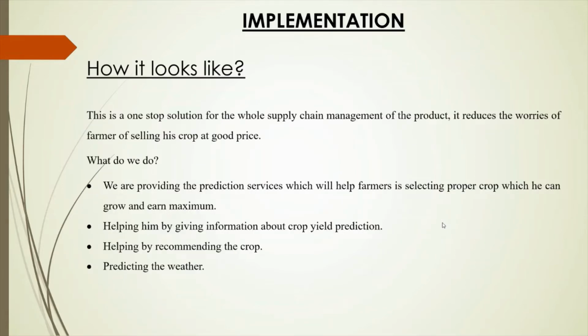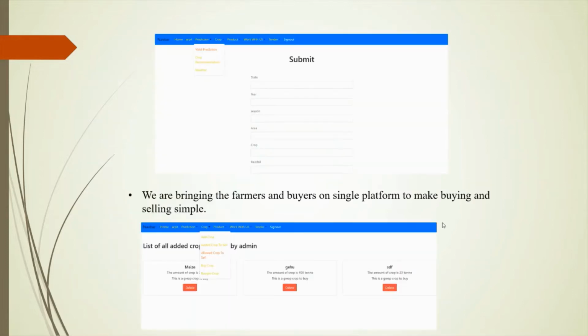Implementation. This is a one-stop solution for whole supply chain management of the product. It reduces the worries of farmers about selling the crops at a good price. We are providing production services which will help farmers in selecting the proper crop so he can grow and earn the maximum. We are helping him by giving information about crop yield prediction, recommending crops and predicting the weather.